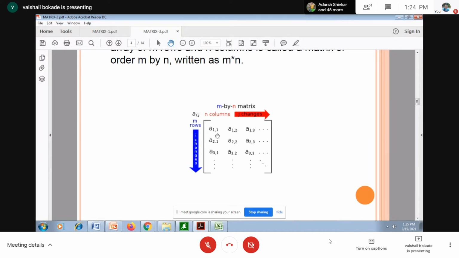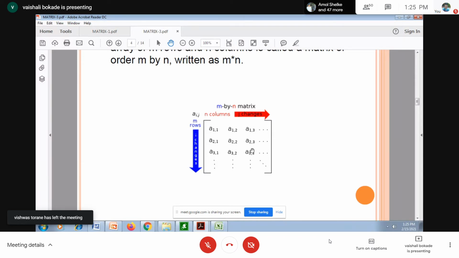Whenever I have the element in the first row, first column, it is denoted by A11. The element in the first row, second column is denoted by A12, A13, and so on. The element in the third row, third column is denoted by A33. That is the way we have matrices, containing rows and columns.